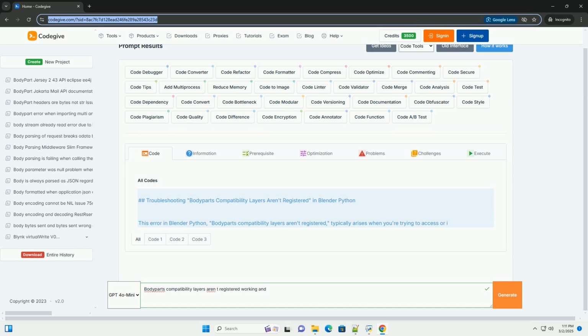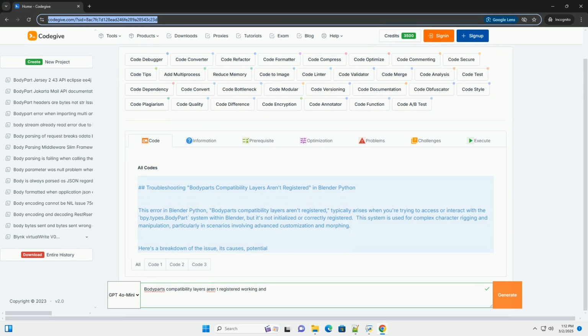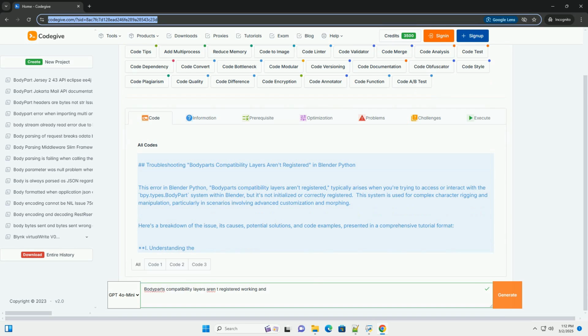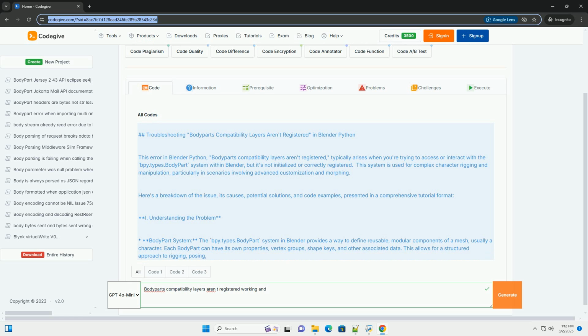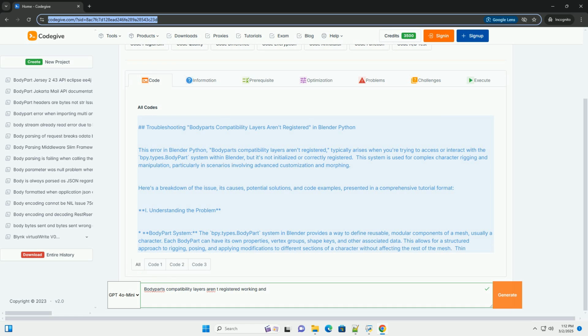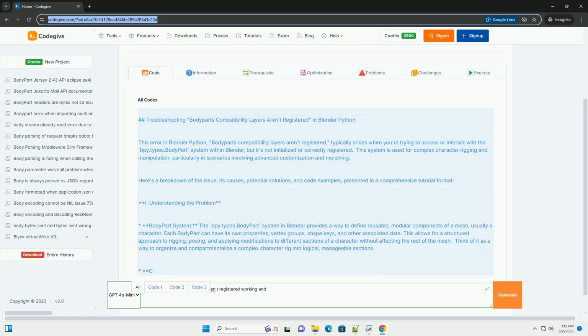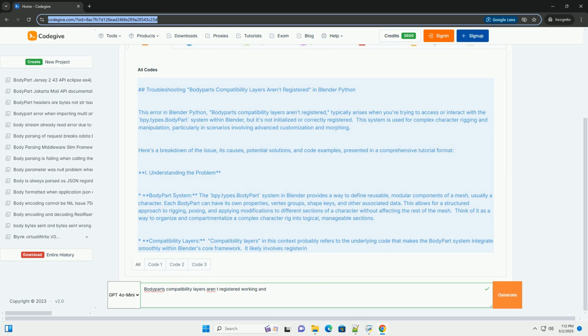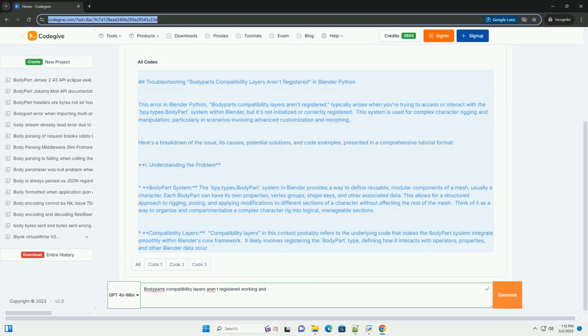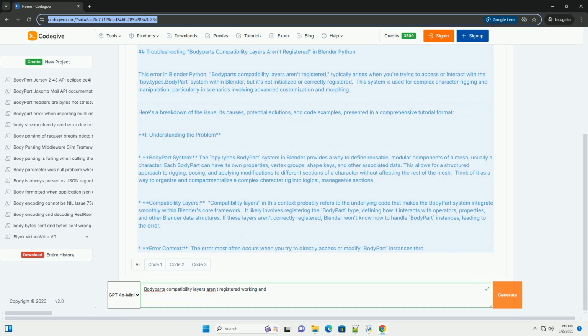Troubleshooting "body parts compatibility layers aren't registered" in Blender Python. This error in Blender Python typically arises when you're trying to access or interact with the bpy.types.bodypart system within Blender, but it's not initialized or correctly registered. This system is used for complex character rigging and manipulation, particularly in scenarios involving advanced customization and morphing. Here's a breakdown of the issue, its causes, potential solutions, and code examples, presented in a comprehensive tutorial format.